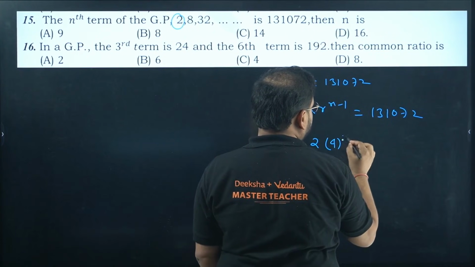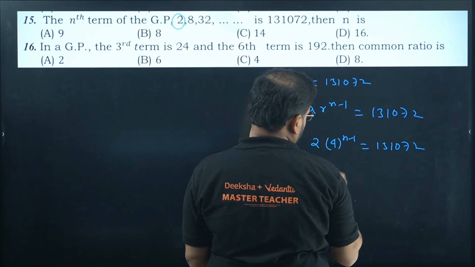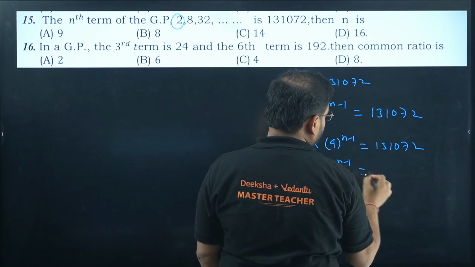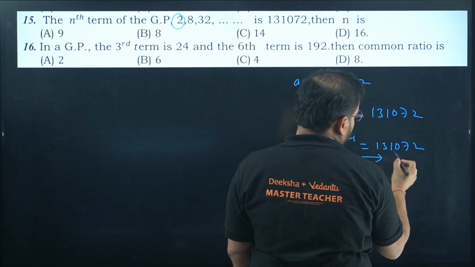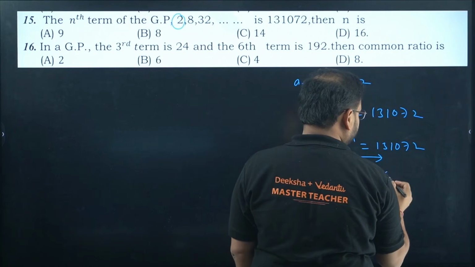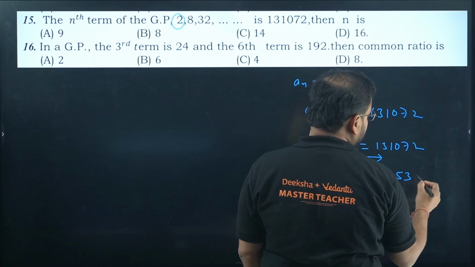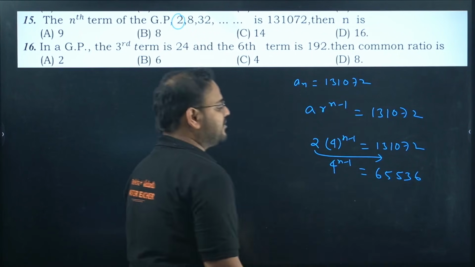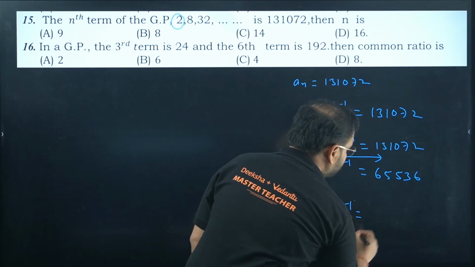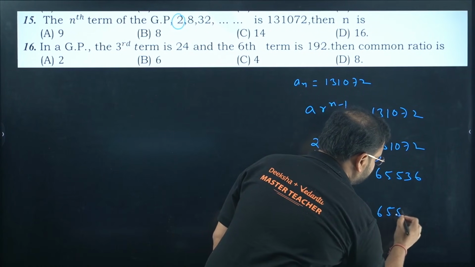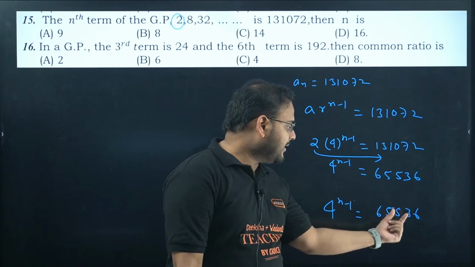2 into 4 power n minus 1 equals 131072. This 2 will come over here as division. Divide by 2: I get 65536. So 4 power n minus 1 is equal to 65536. What power of 4 will give me this result?